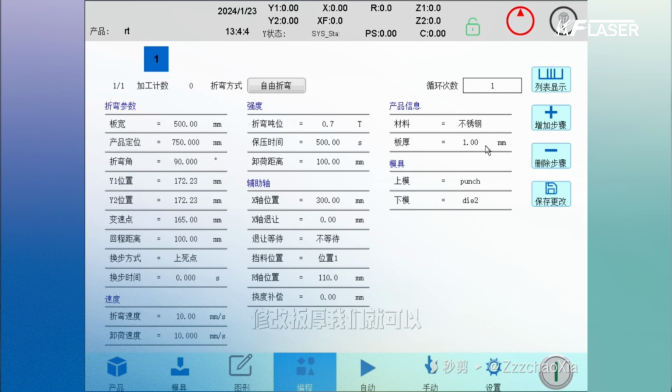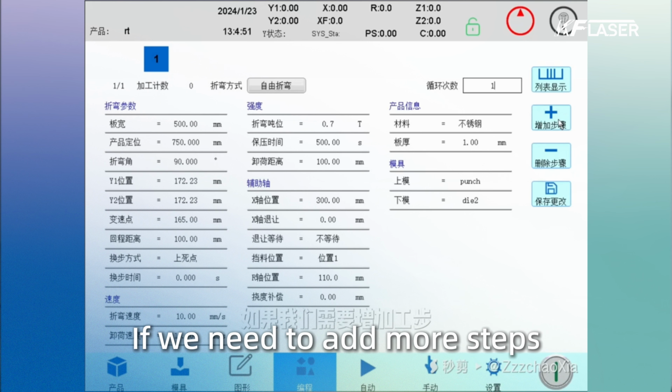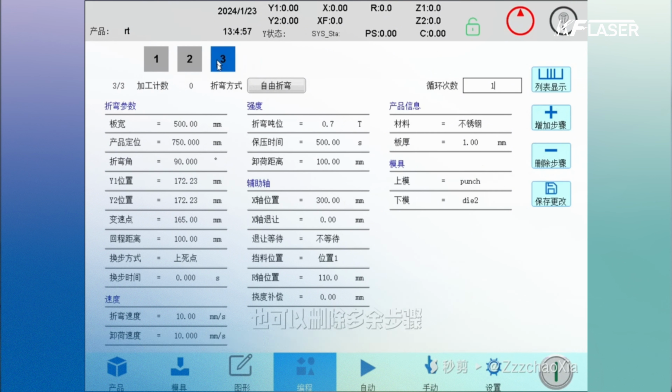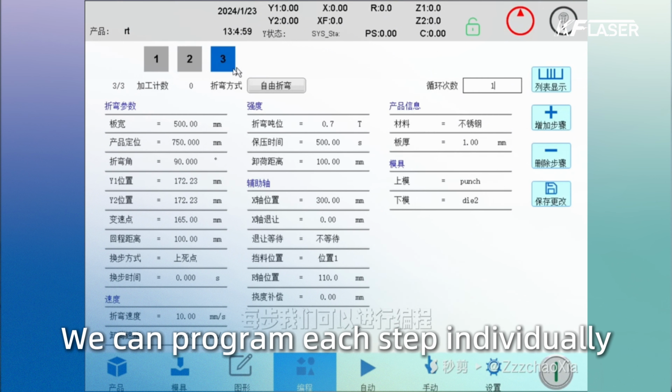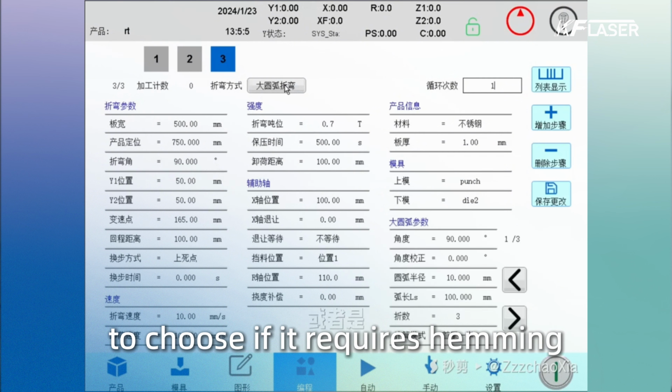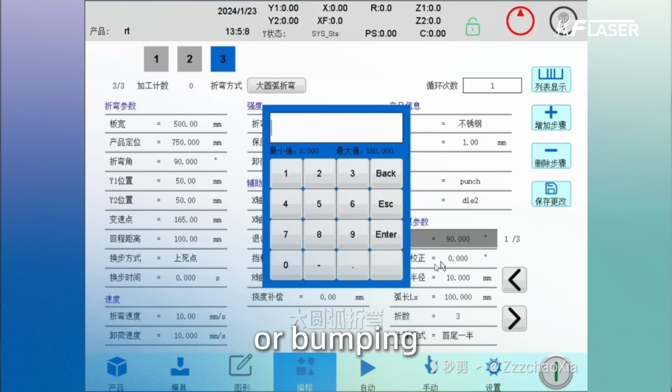Modify the plate thickness. If we need to add more steps, click Add Step. We can also delete any extra steps. We can program each step individually. We can also modify this step to choose if it requires hemming or bumping.